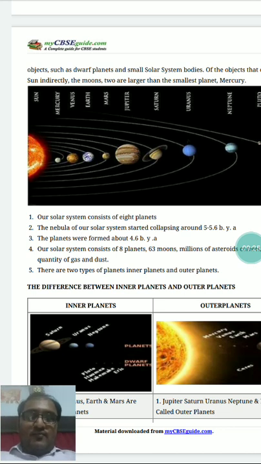The area where these four inner planets, the terrestrial planets, were formed is a warmer region, where the temperature is too hot for the surrounding gases to condense into solid particles. Whereas Jovian planets were formed at a quite distant location, so the gases can easily condense.